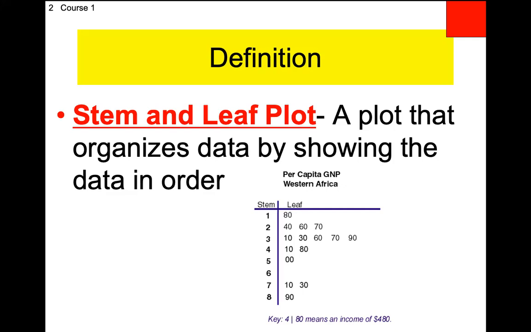Then you'll have some that come off on the right side, some that come off on the left side. And it will literally look like that. That's called a double. We will not be doing a double stem and leaf plot. I'm not sure if there's a quadruple leaf plot. No, you don't have a quadruple one, but you need 3 dimensions to do that. I've never seen one of those.